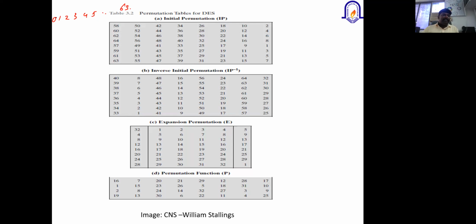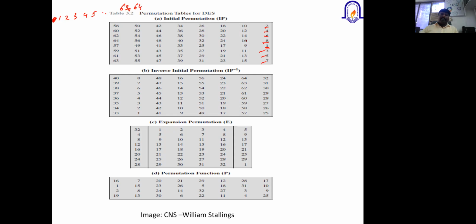They've taken it from 1 to 64. I'll go accordingly. The first bit is in the last row, last column, then 2, 3, 4, 5, 6, 7, 8, which is 8 cross 8. We'll have 8 rows and 8 columns.